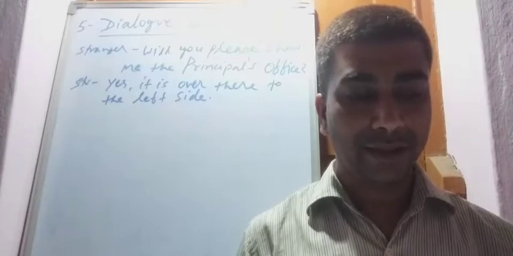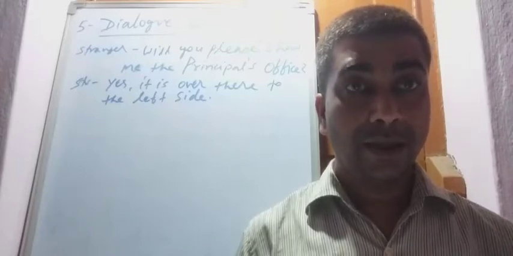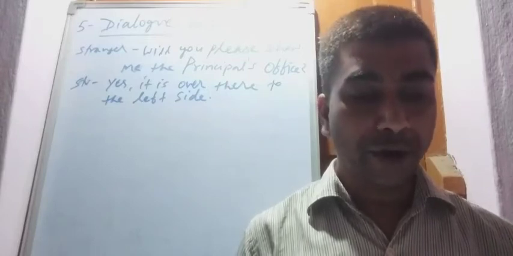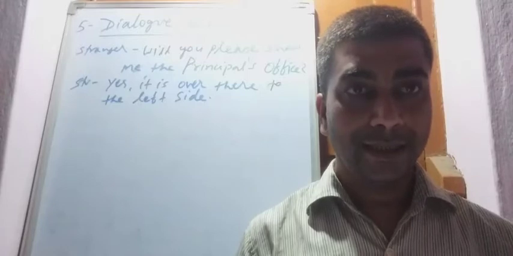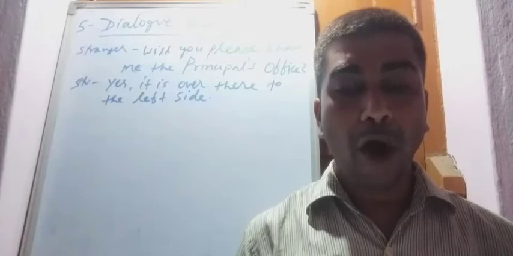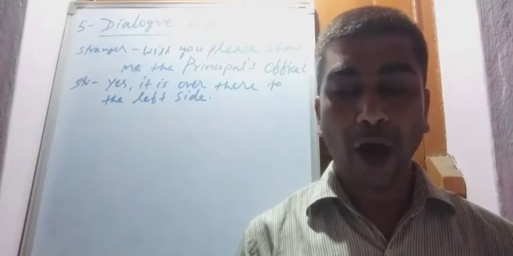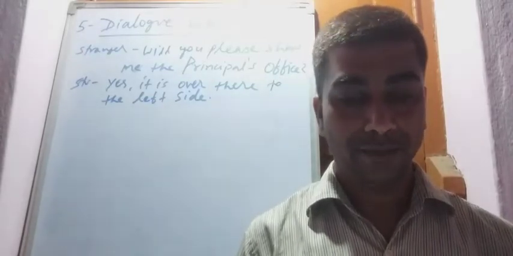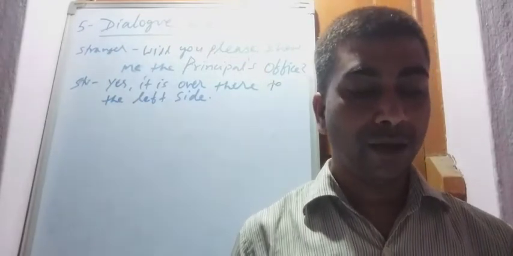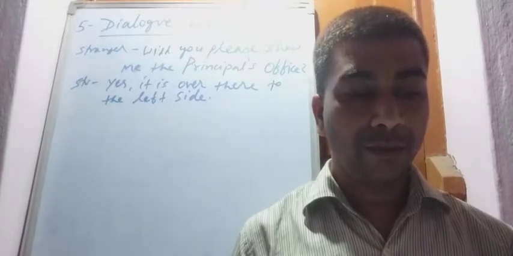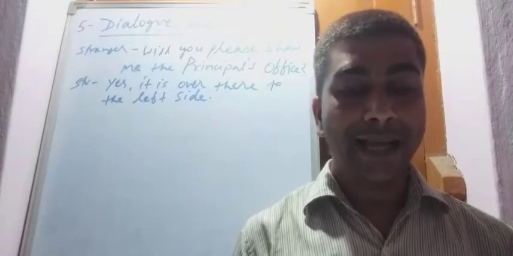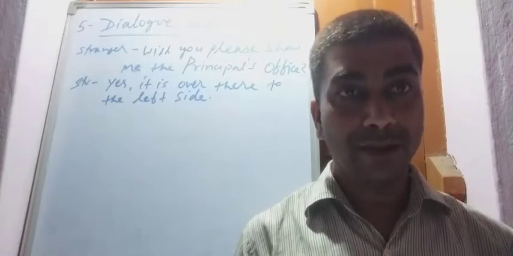Then the student says: I am sorry to say, but this is the wrong fee concession form. Then the stranger says: Okay, from where can I get the right form?